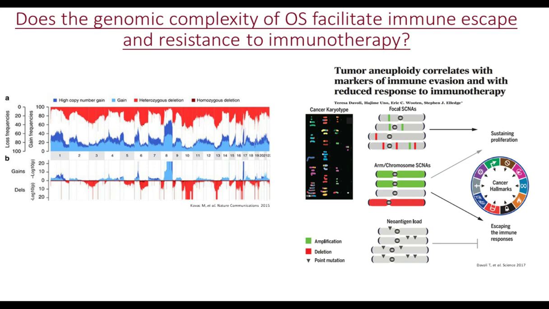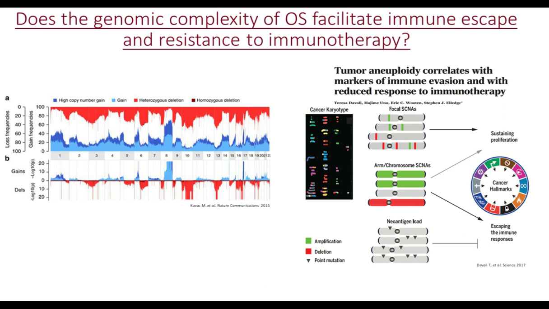Chromosome arm or entire chromosome copy number alterations can lead to sustained proliferation or escaping the immune system, and then the concept of neoantigen load as well can present targets, cancer-specific targets, for T cells to recognize.